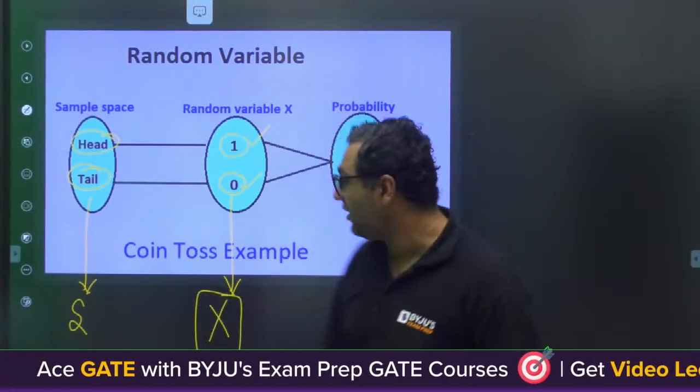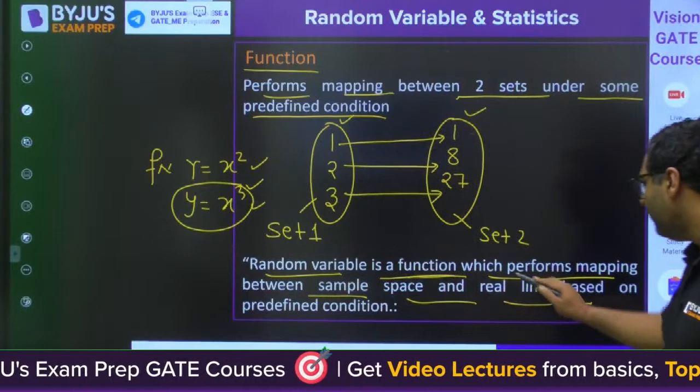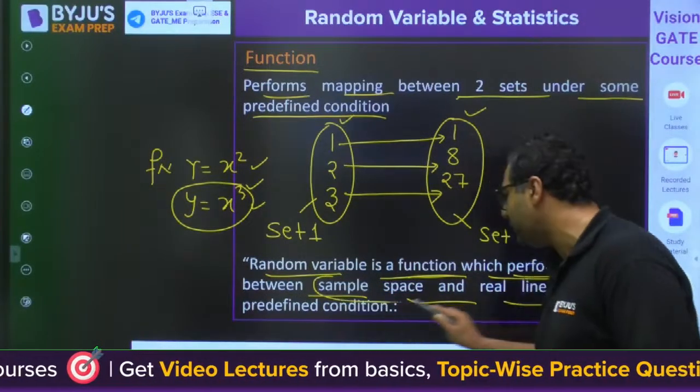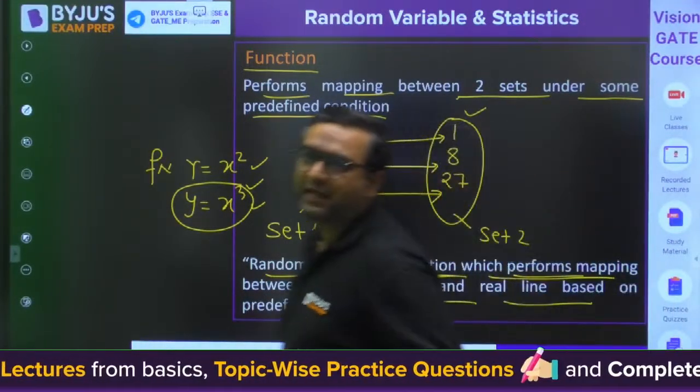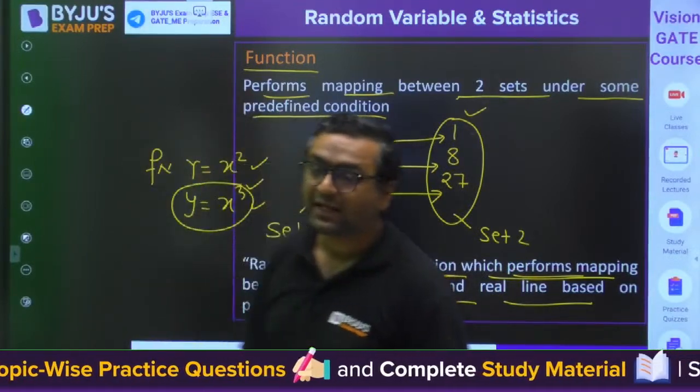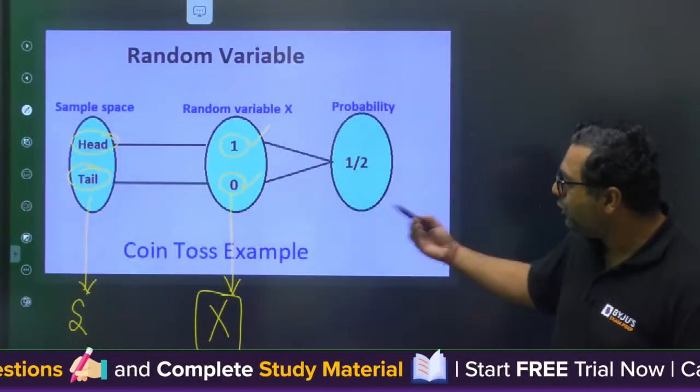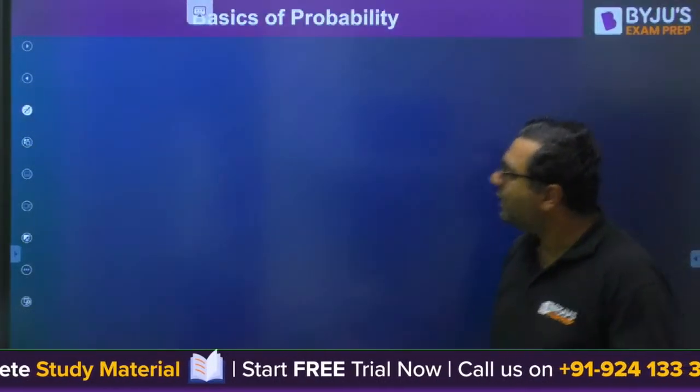This is a function like we have defined. This is a function which performs the mapping between the sample space and the predefined condition or the real line. What is the real line? That we want a head. I am going to predict it in a better way.